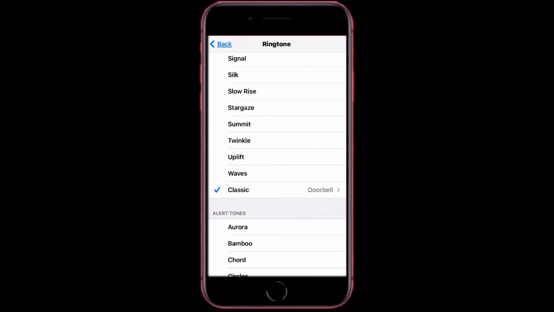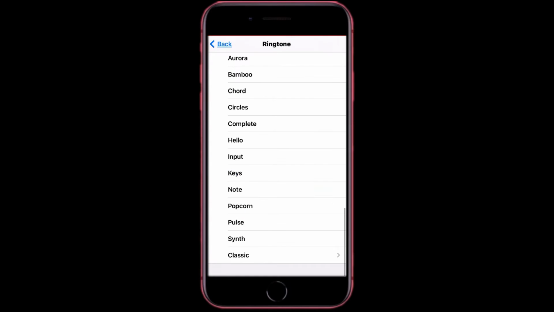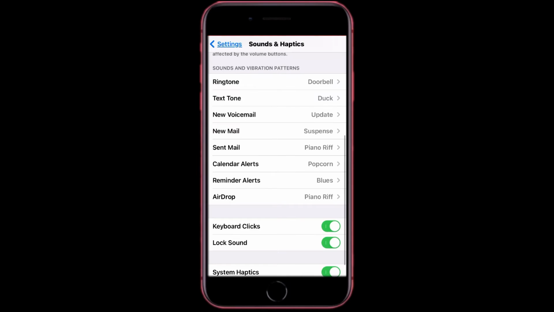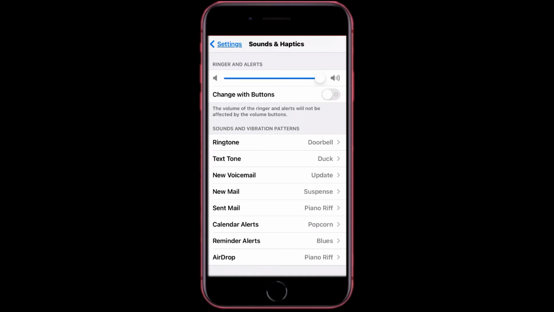If you wanted alert tones, you can select these as well. Also you have got classics as well that you can always select. Then if you go back to here, as you can see, your new ringtone has been added. If you want to change the sound for the rest of them, it is the same way that I have showed you.